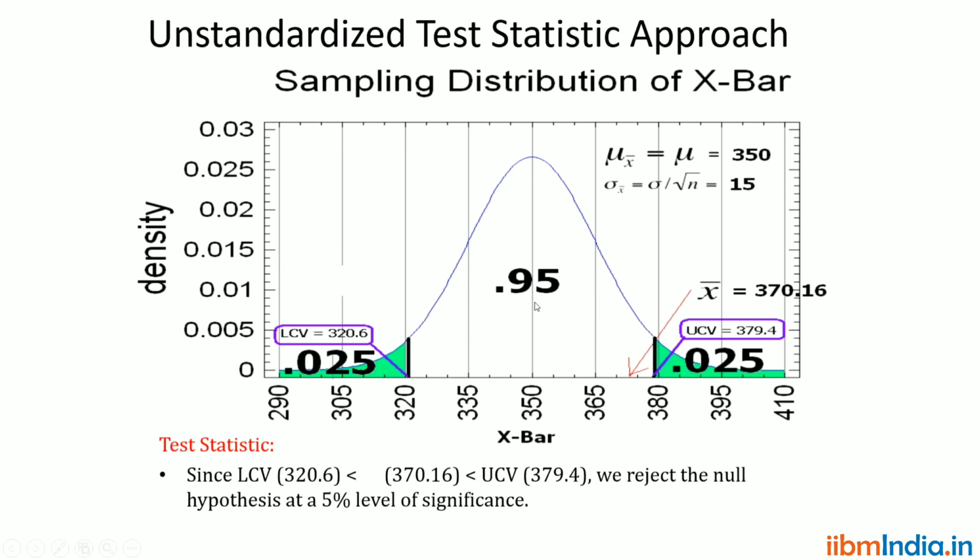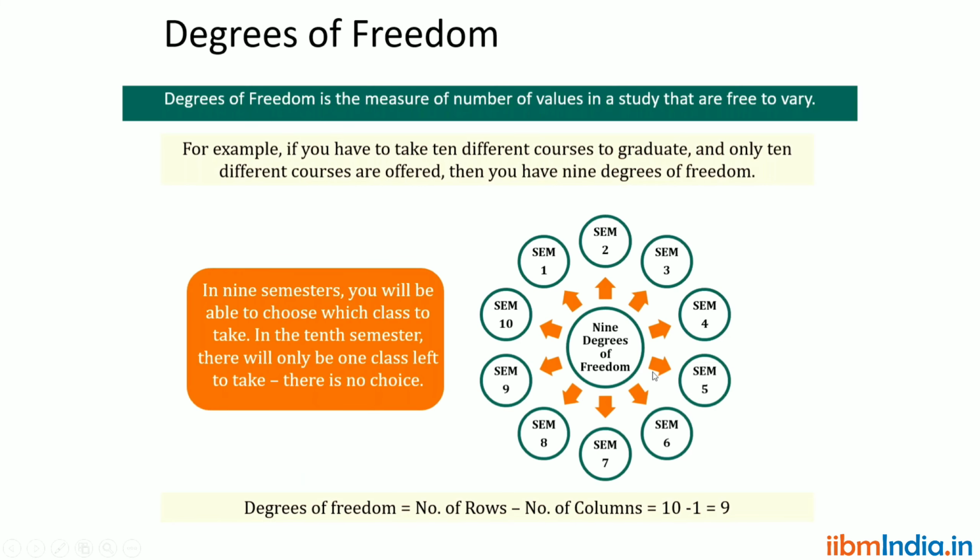So based on this, we can define the limit 320 and 379. So by using formula also we can define the confidence interval. Confidence interval is the limit where we can accept or reject the null hypothesis. Okay, that is confidence interval.